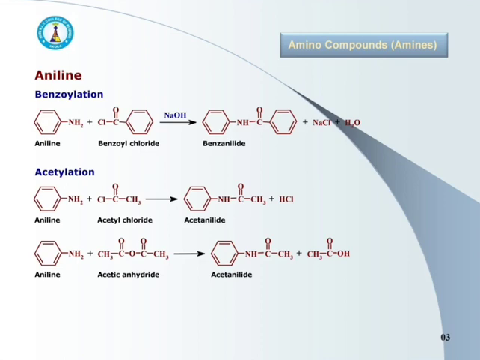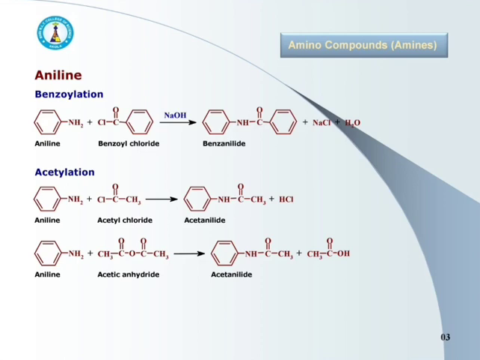Next to this is acetylation. Aniline on reaction with acetyl chloride or acetic anhydride gives acetanilide. See the reactions. We may perform the acetylation either by using acetyl chloride or by using acetic anhydride.